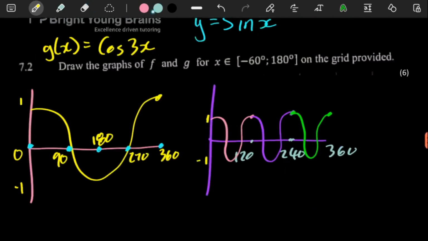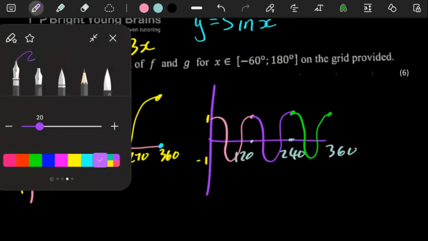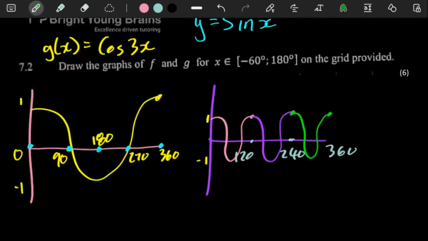So the idea is, as we said, what you want to do for yourself is see what this image would look like if it has a frequency of 3. We know this is what it would look like. Between 0 and 120, you'd have a full graph. Now, for the key values here, and also the x value of the turning point, and where it ends, all you have to do is divide each of these values by 3.